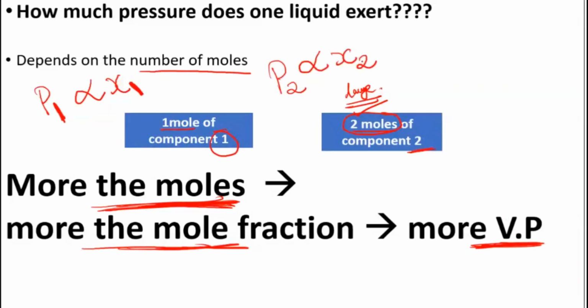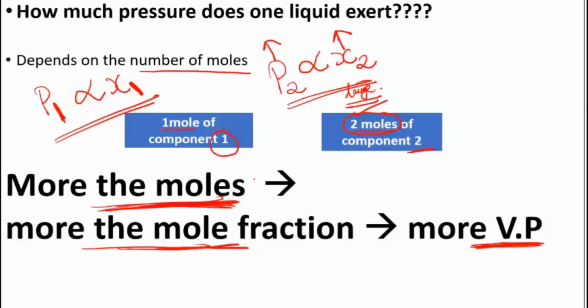So they are directly related to each other. More the mole fraction, more will be the vapor pressure. If mole fraction increases, vapor pressure automatically is going to increase. This relationship is what we call Raoult's law.